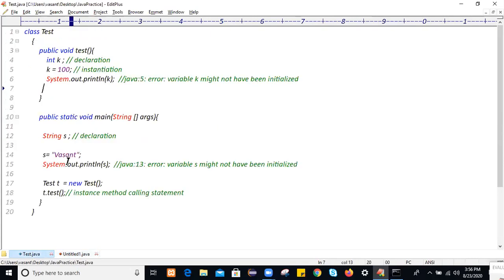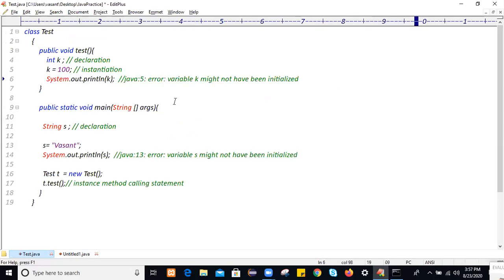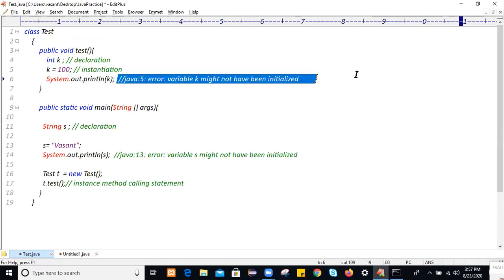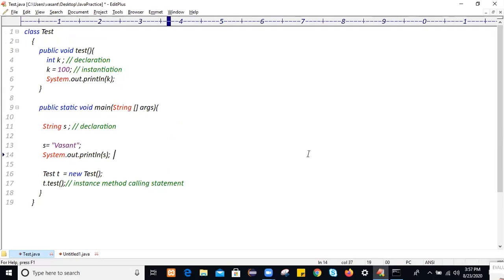So always remember that if you create a local variable within a particular area, you have to initialize it before accessing it. Otherwise you will get this error, variable may not have been initialized, which is a compilation error.